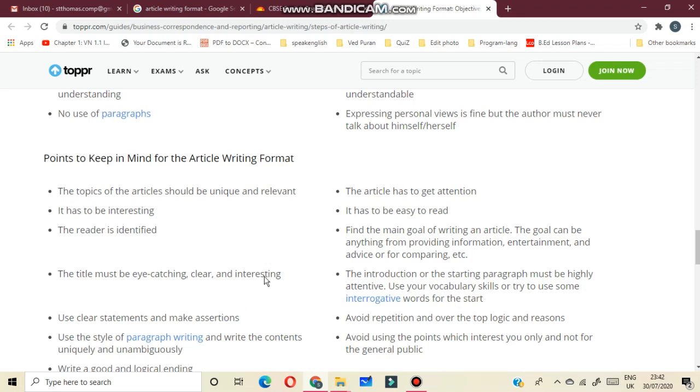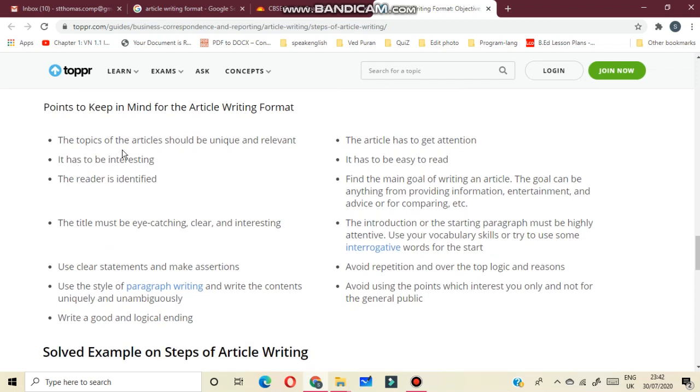Before writing an article, points to keep in mind for the article writing format. The topics of the articles should be unique and relevant. It has to be interesting. The reader is identified. The title must be eye-catching, clear and interesting. Use clear statements and make assertions. Use the style of paragraph writing and write the contents uniquely and unambiguously. Write a good and logical ending.